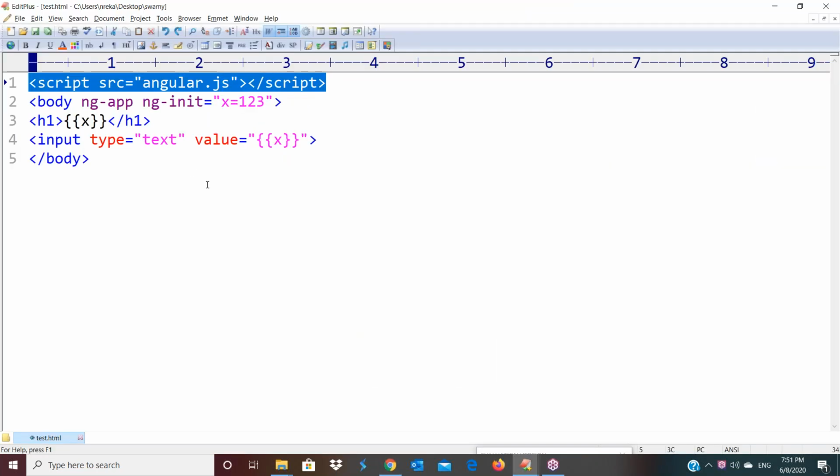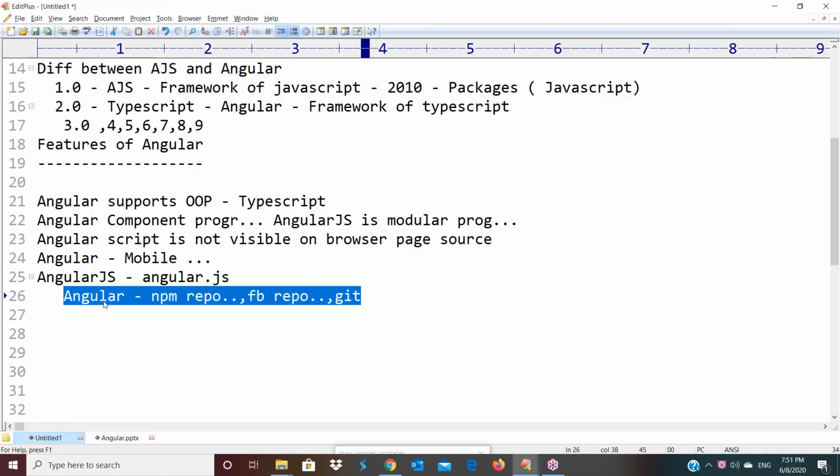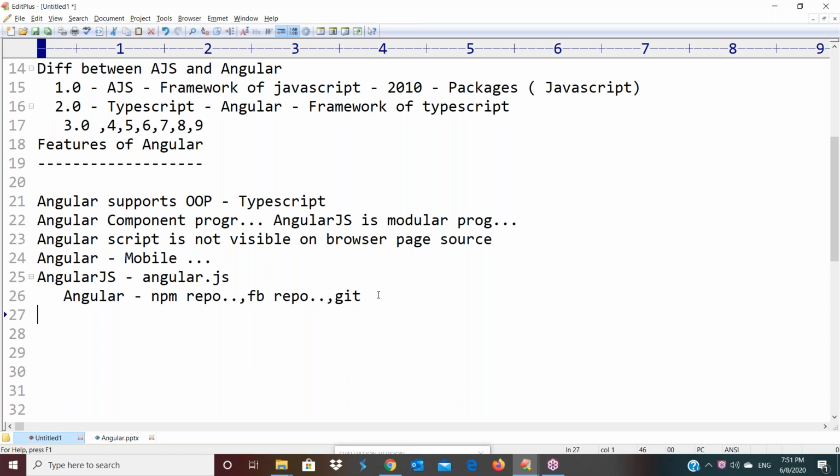So AngularJS functionalities are available in this file. But when we come to Angular, those functionalities we directly download from external repositories. Different types of external repositories are available, like npm, Facebook repositories, GitHub repositories. From different repositories we are downloading. Is it clear?